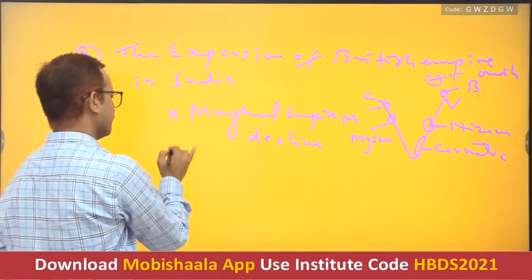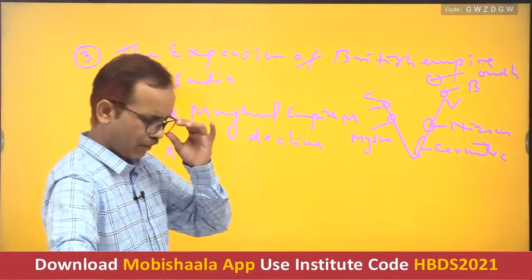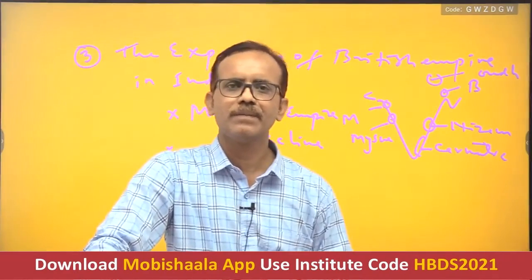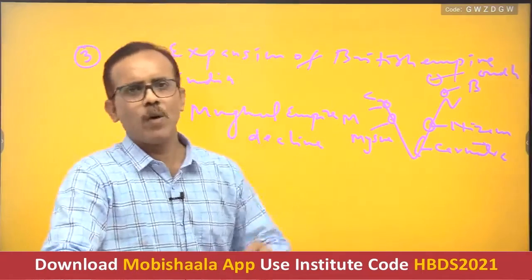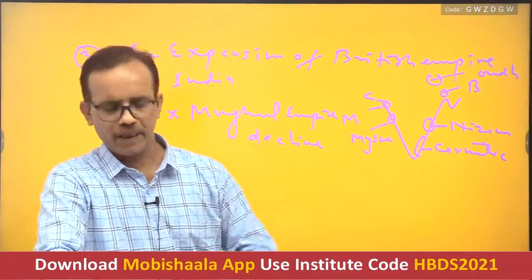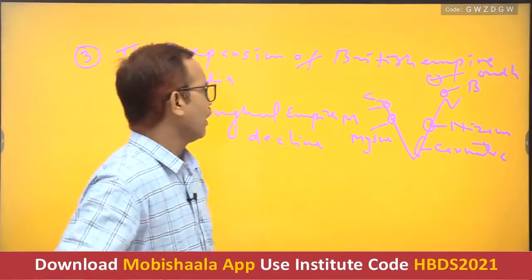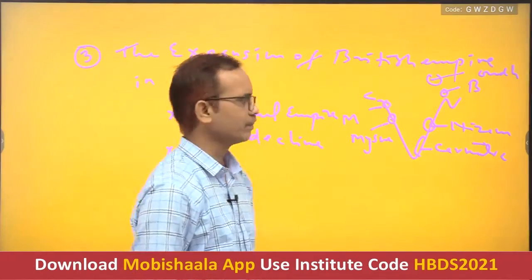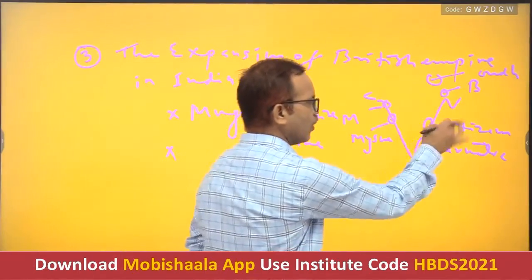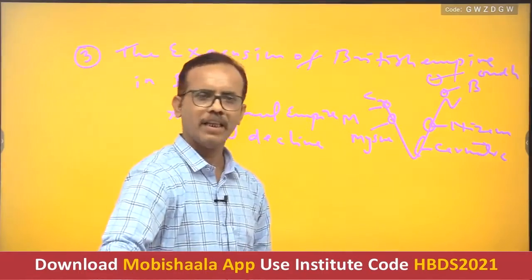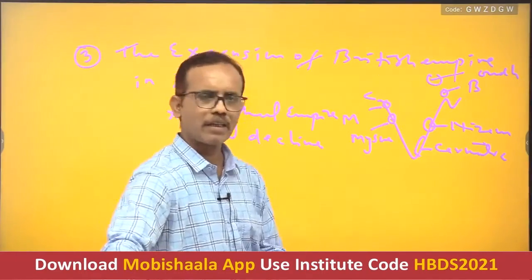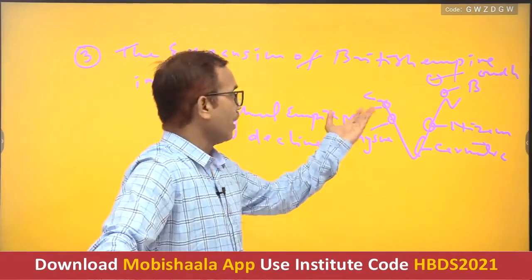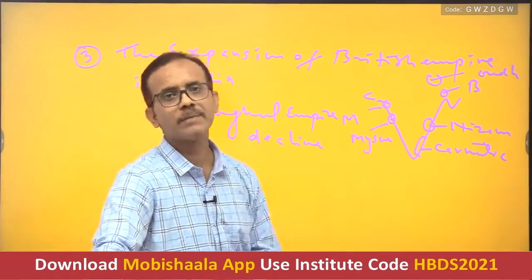Number two, some ambitious nobles of the Mughal Empire created their own autonomous states in various parts of India, like Murshid Quli Khan in Bengal, Nizam-ul-Mulk in Hyderabad, in Karnataka also, in Mysore led by Hyder Ali, and the Marathas, Peshwa in Maharashtra.